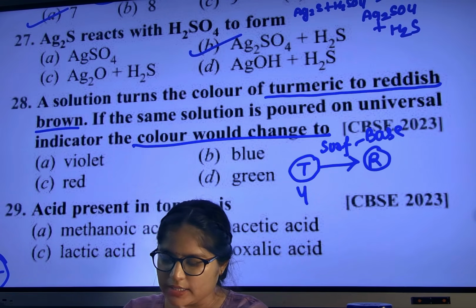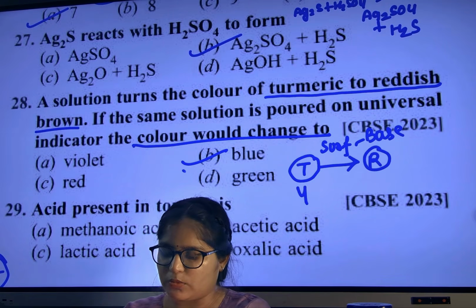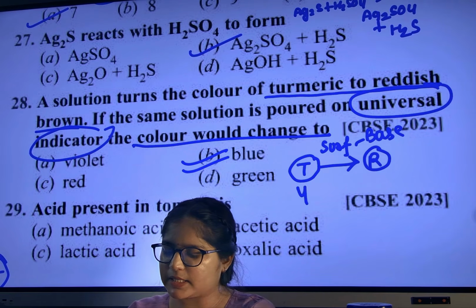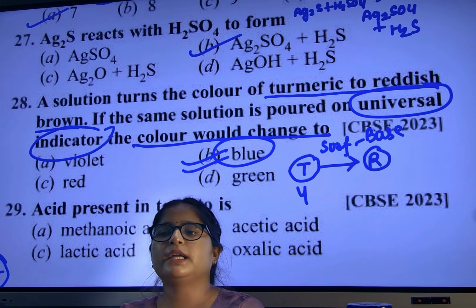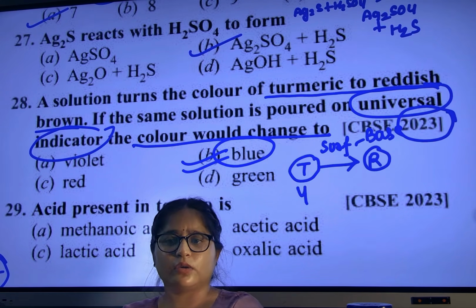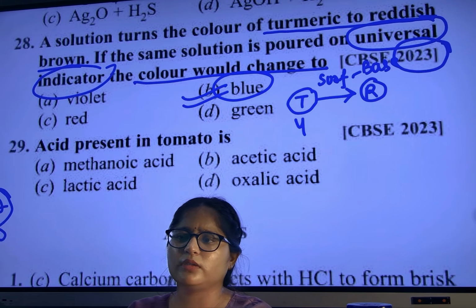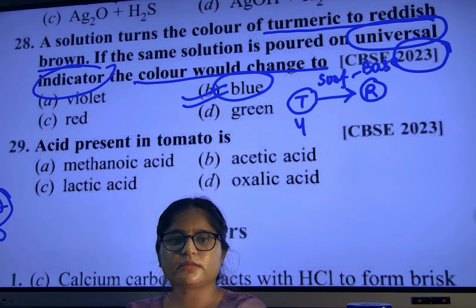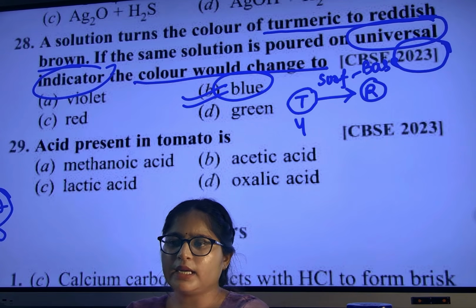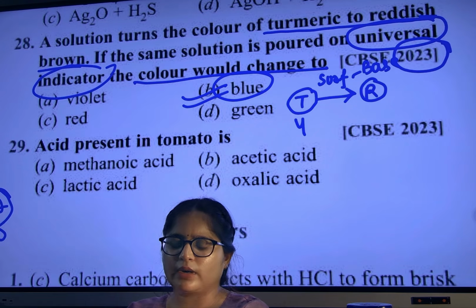Clear? Now, if the same solution is poured on universal indicator, the color changes to blue. Remember, a base turns universal indicator blue. They asked this in 2023. These are all recent questions. Note it down as a star point: a base turns universal indicator blue, and a base converts yellow turmeric to red.